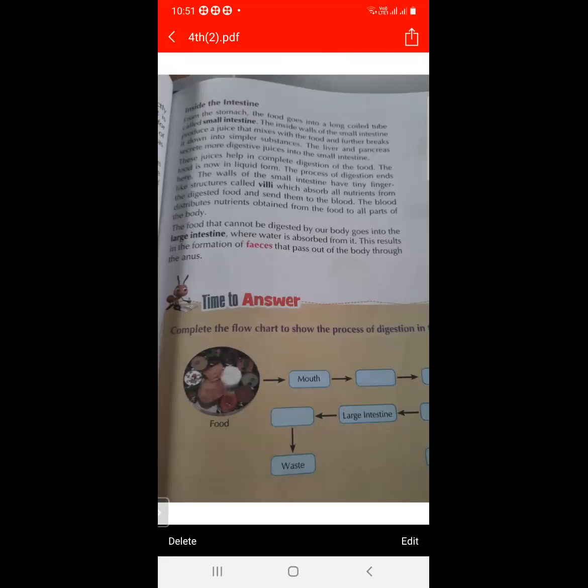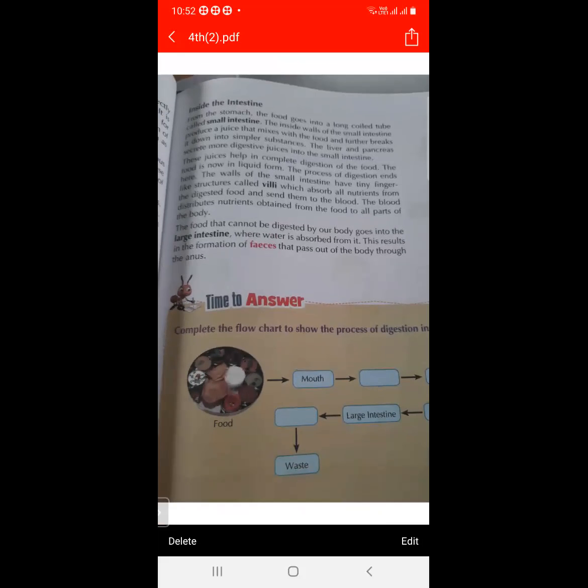In the small intestine, complete digestion of food occurs, and the undigested food goes into the large intestine, where water is absorbed. The undigested waste then comes out from the anus.